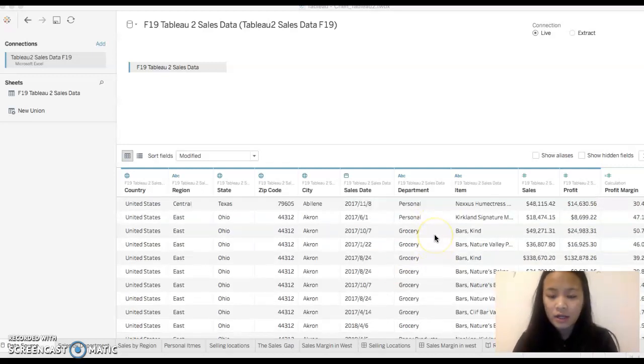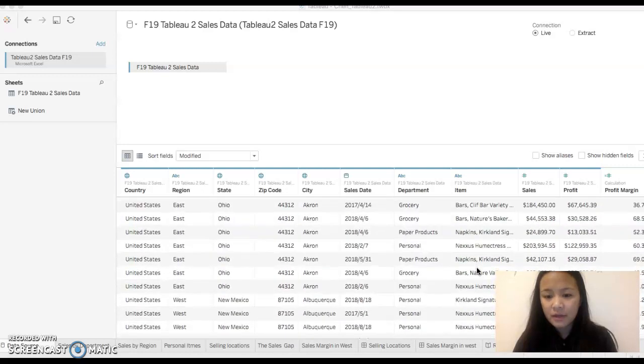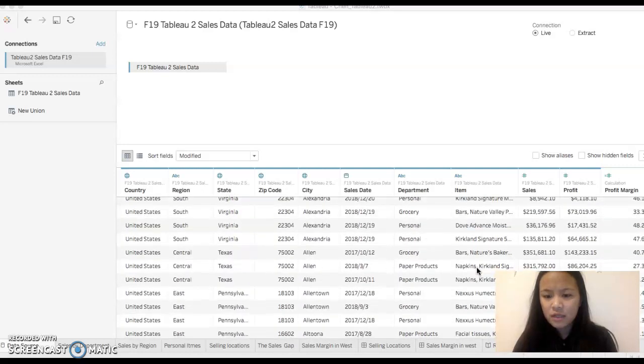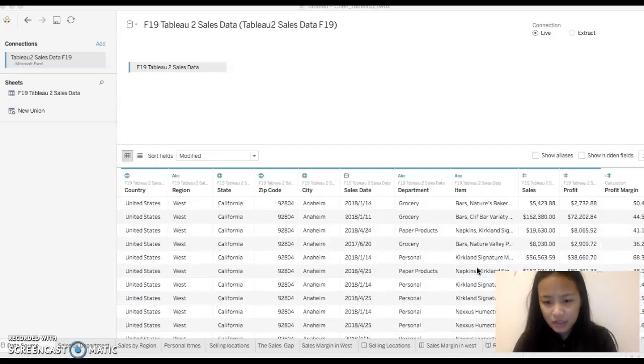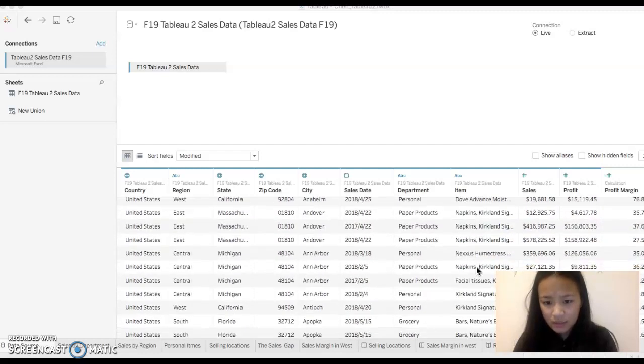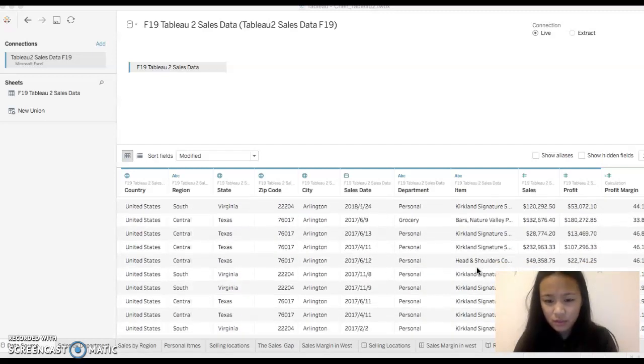Second of all, I'm gonna look at the items to see what kind of stuff they are selling. So I'll just take a look at it, and it's more like personal hygiene products, and there are different departments to it as well.